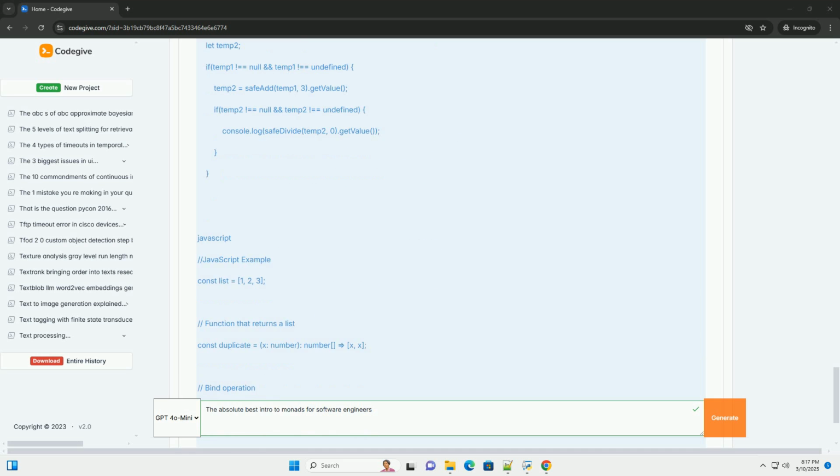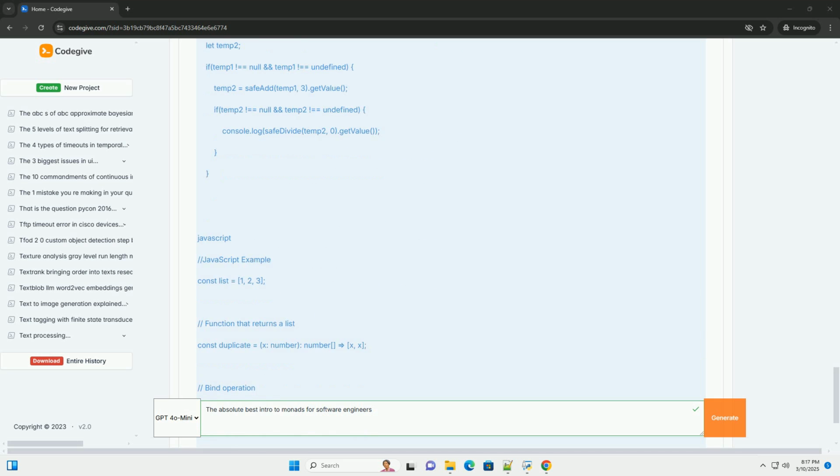Why are these laws important? They guarantee that the bind operation behaves in a consistent way, allowing you to reason about the composition of monadic operations. If your monad violates these laws, it's not really a monad, and you might encounter unexpected behavior.